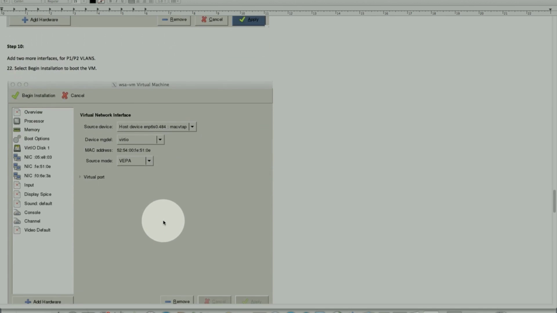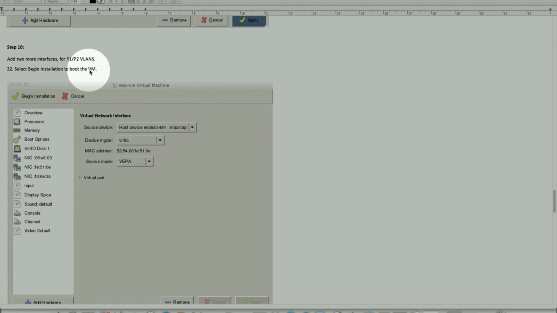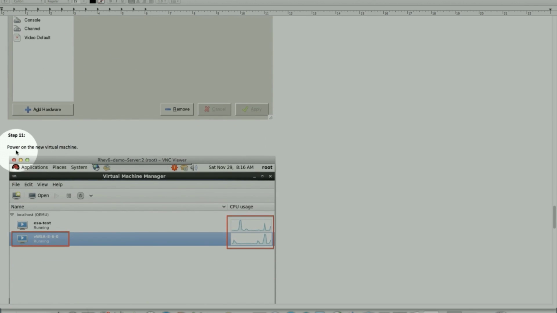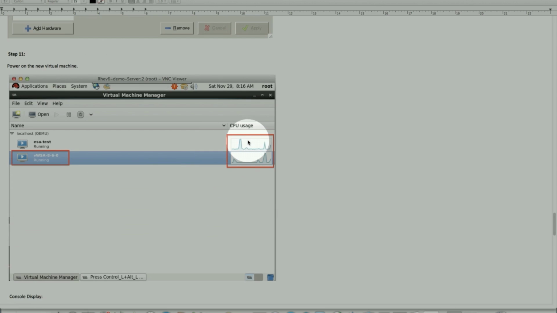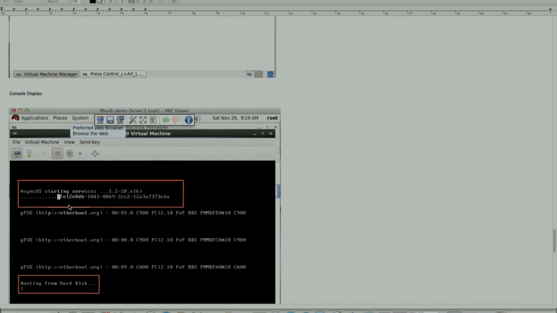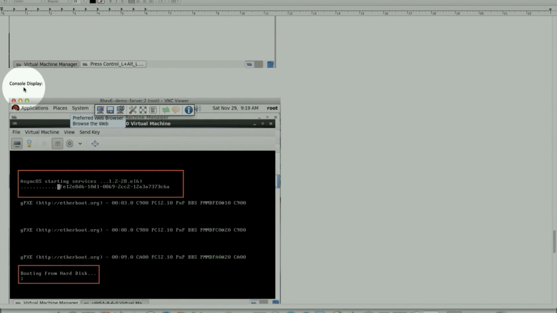Once step 10 is completed, it's going to say installation to boot the VM. Once this comes up, it will show up like this. So I have an ESA test running, and I have a virtual WSA running, and it will show the CPU usage here on the right hand side of the screen. When you boot up the machine the first time, the console display within the Virt Manager would look like this, booting from disk, and you'll also see AsyncOS starting services.